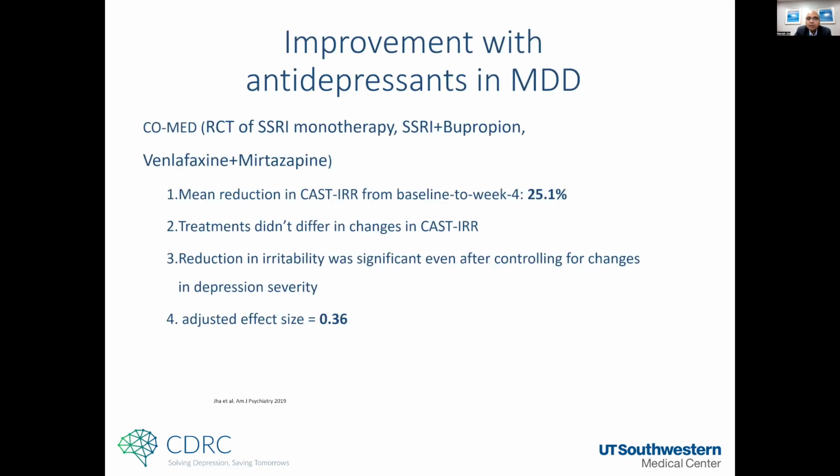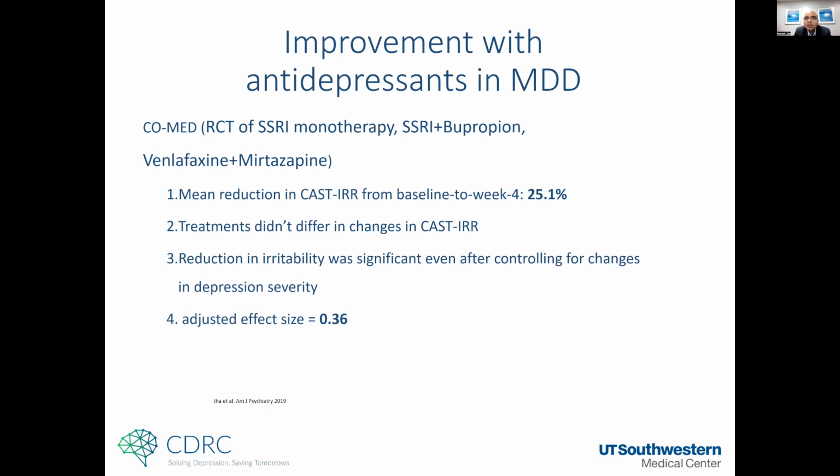In the COMED trial, we showed that on average there was about a 25% reduction in irritability. There was no difference among the three treatments: SSRI alone, bupropion plus SSRI, and venlafaxine plus mirtazapine. They all improved irritability, and the effect size of improvement in irritability after taking out the effect of overall depression was about 0.36.